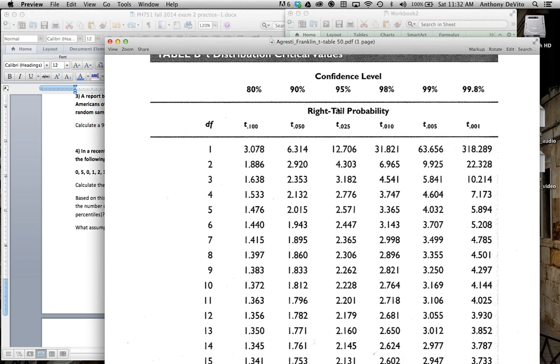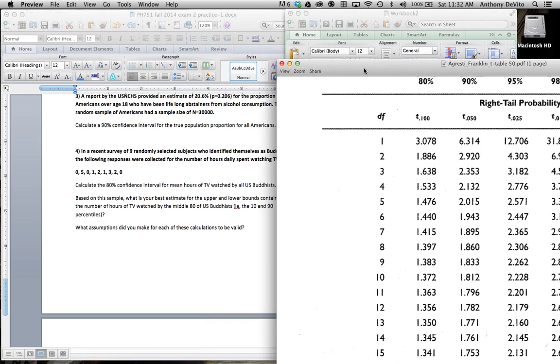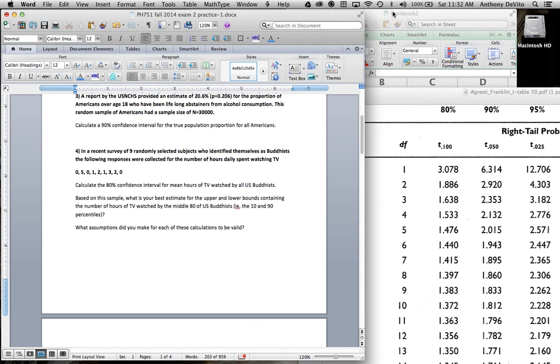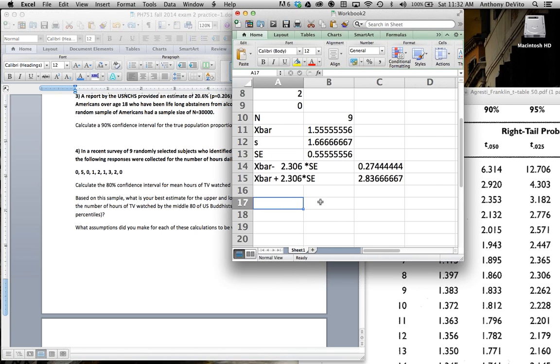So I go back to this table, and sure enough, there is a column, as it happens, for a rather unusual calculation, nonetheless something you might possibly be asked to use, and it's an 80% confidence interval. For 8 degrees of freedom, sample size 9, we would use a number 1.397. So I'm going to go back to my spreadsheet, my calculations, and the score I'm going to use is 1.397.